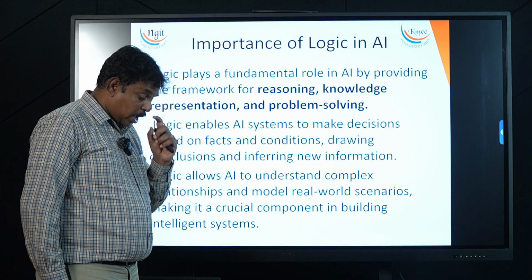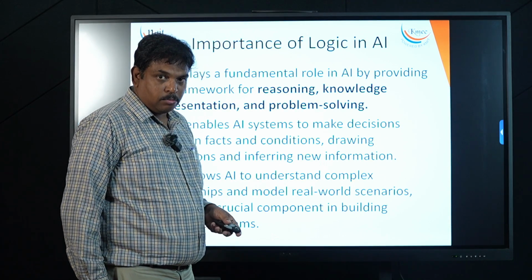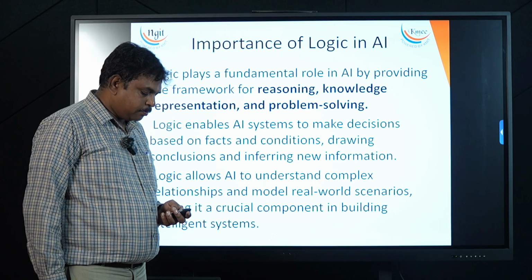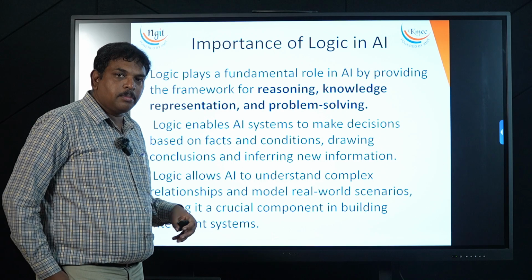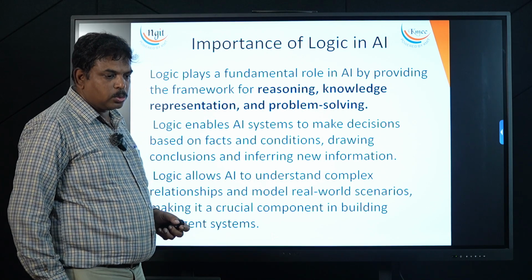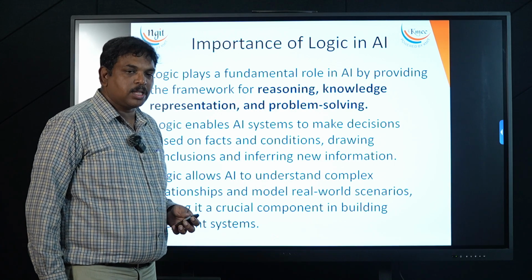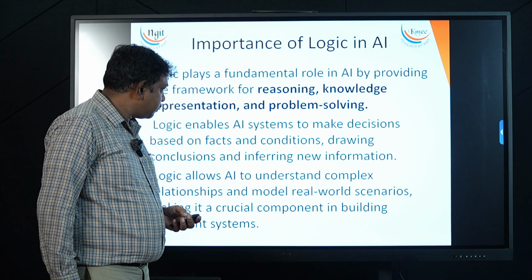Another task of artificial intelligence is automated theorem proving. It means an AI system has to prove a theorem like human beings by taking some premises, and it has to infer or derive the conclusions from the given evidences, where the evidences are present in the knowledge base.